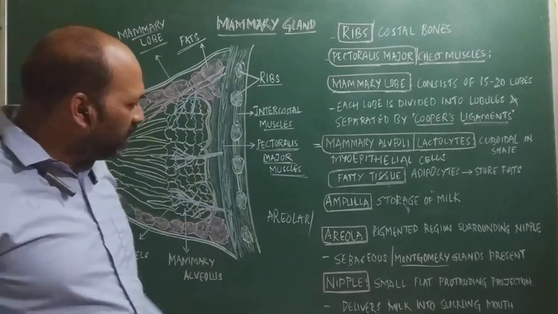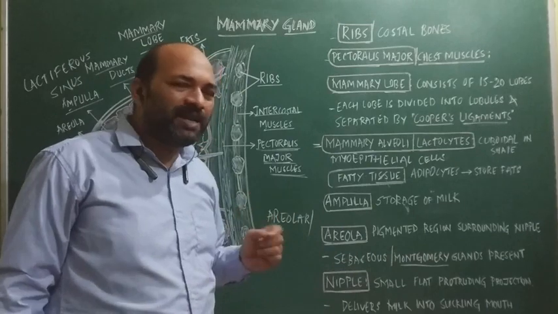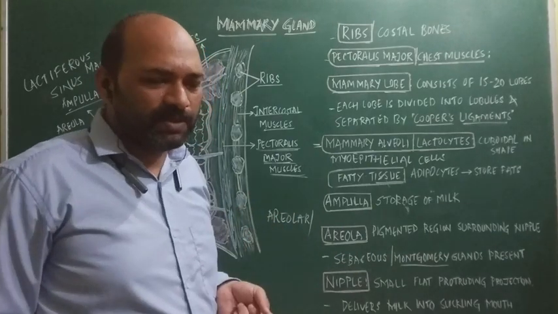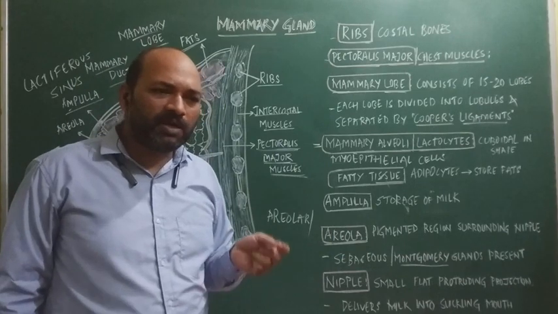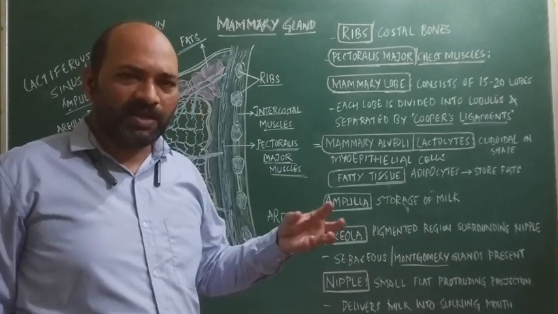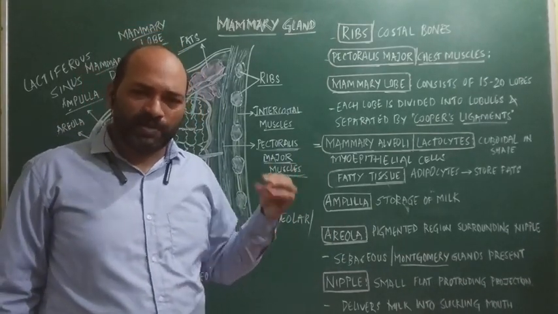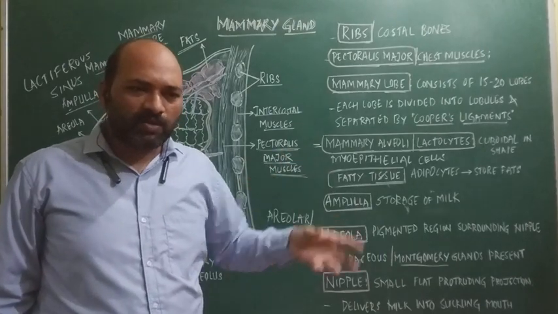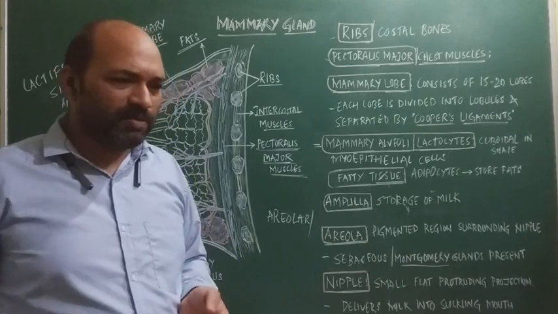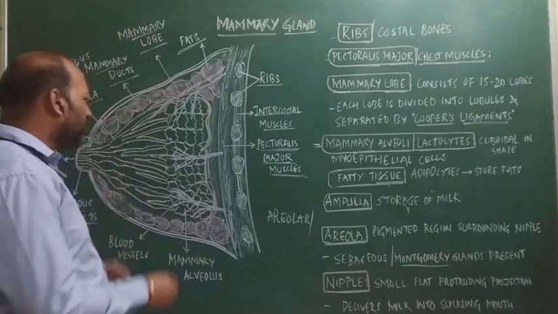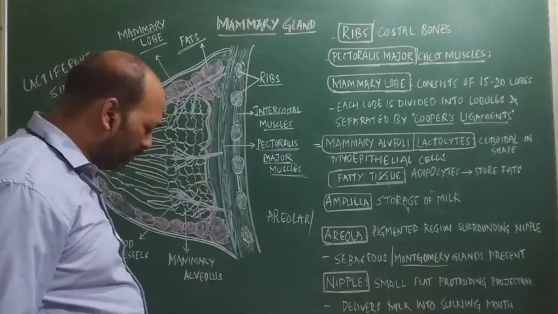Along with the glands, there are mechanoreceptors, and these mechanoreceptors help in the milk let down reflex, where when the suckling starts sucking the nipple, the mechanoreceptors get sensitized, and thereafter there is the release of the milk from the mammary gland, which is stored in the ampulla.